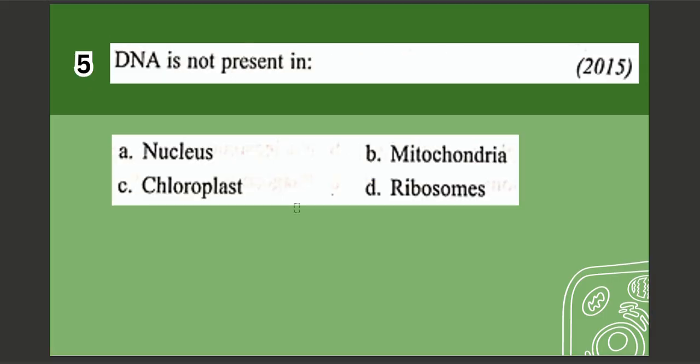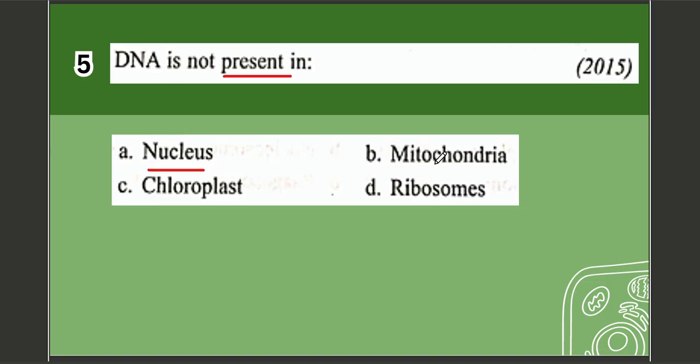Next question. Question number 5. DNA is not present in A. Nucleus, B. Mitochondria, C. Chloroplast, D. Ribosome. The correct option is option number D, which is ribosomes.